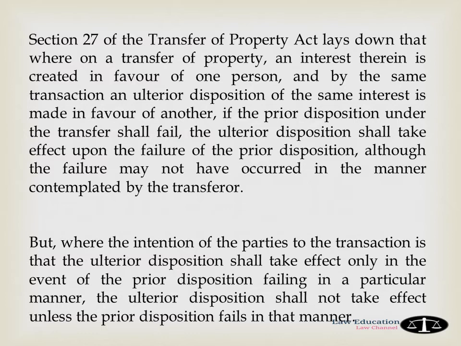In simple language, where in the case of a transfer of ownership, an interest is made in favor of one person, and by the same transaction a subsequent disposition of the same interest is made for the benefit of another person, if the previous disposition under the transfer fails, the following disposition will take effect in case of non-compliance with the previous provision, although the non-compliance may not have occurred in the manner provided by the transferor. But when the intention of the parties to the transaction is that the subsequent provision should take effect only in the event the previous provision fails in a particular way, the subsequent provision will have no effect unless the earlier provisions fail in that particular manner.